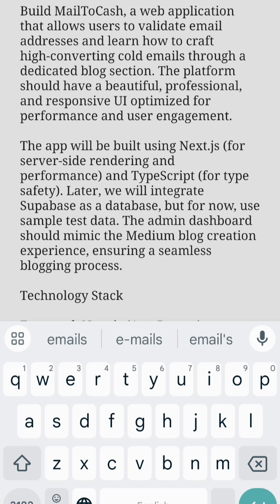So that's how the idea actually works. So after we already got through the idea, the next thing is we need to actually go ahead and set up our web application.